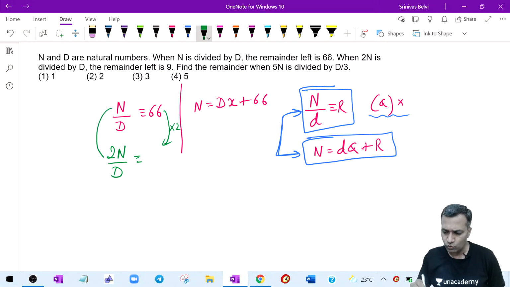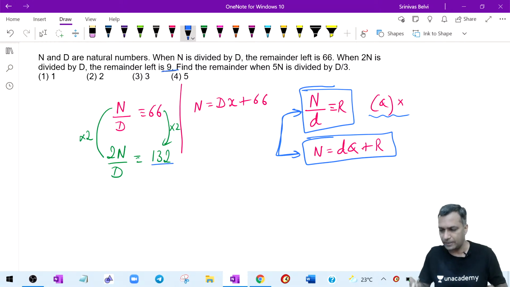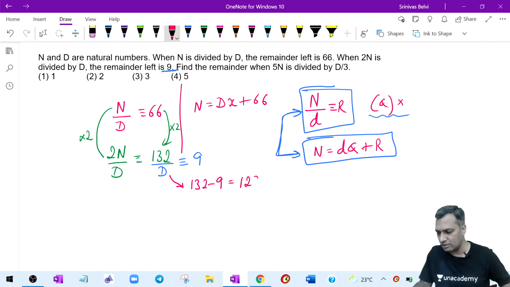Yeah. For twice the number, the remainder should technically get doubled, which means I'm expecting 132. I'm expecting 132, but what the author is saying is, hey man, it is not 132, it is 9. Okay, the author is saying it is 9. In the sense, what happened? If 132 is too large, if it is greater than the divisor, it is probably divided by the divisor and I might have written this as 9. From here, I will get the dummy value of the divisor. One of the values of the divisor should be 132 minus 9, which is 123.